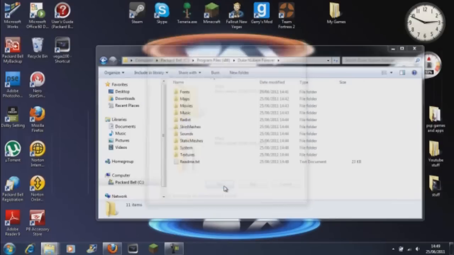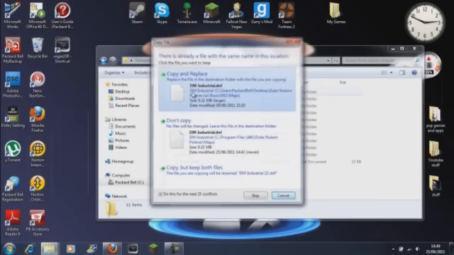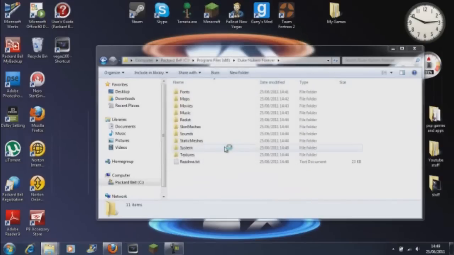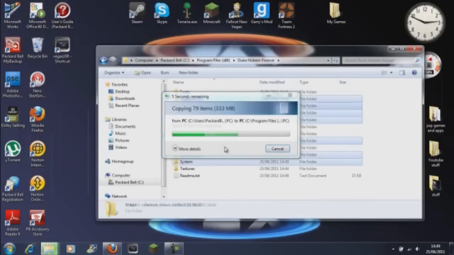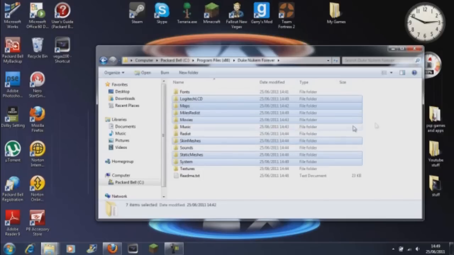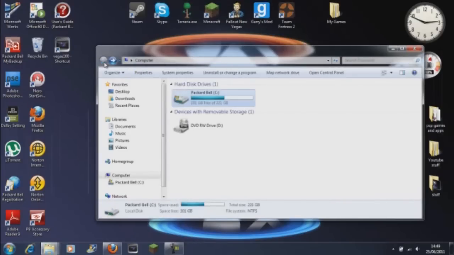yes, and do this for the next 25 conflicts. Copy and replace, and continue. This should take about 30 seconds, maybe much less. There we go.